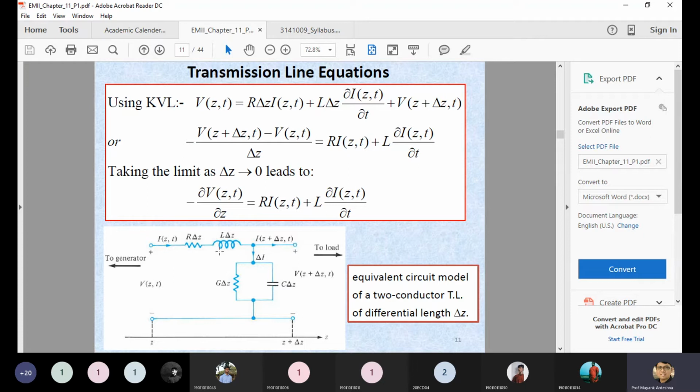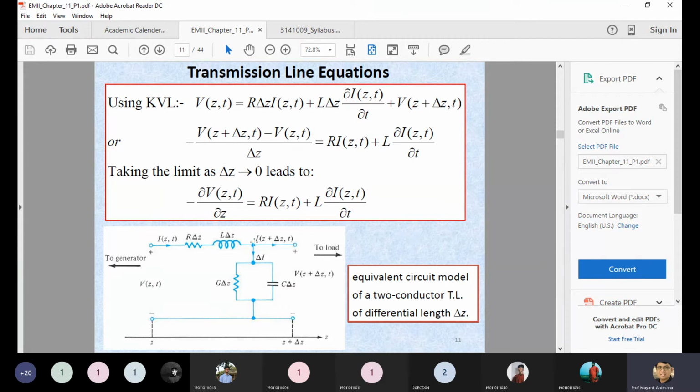In the same way, at this particular node, the input current is I(z,t), and you can see this is only a single node where the conductance and capacitance are present. So the current is divided into two parts: one which is moving through G and C, and the second which is moving towards the load side. It means the next segment, Z plus delta Z, will be there.